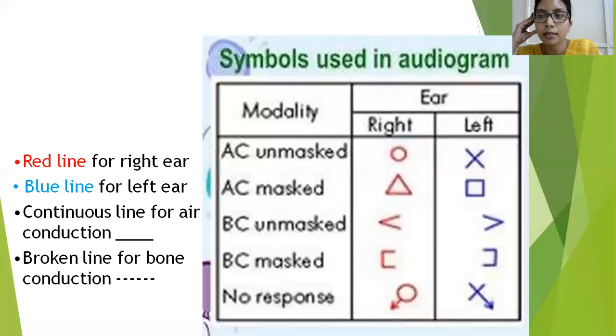So this will be like this. Perceive it as the right ear. Whereas in the left, it will be an in angle. So this right side is a more than symbol. This is a less than symbol. So take it as a face with right eye as a circle, left eye as a cross, right ear as a more than symbol, and this as a less than symbol. Then for masked again, the symbols change, and when there is no response, you usually see these symbols. Air conduction is marked by a continuous line in the graph, whereas bone conduction is marked by a broken line.